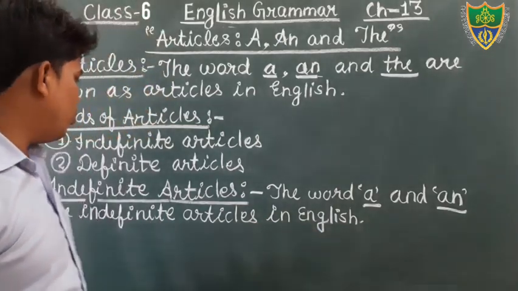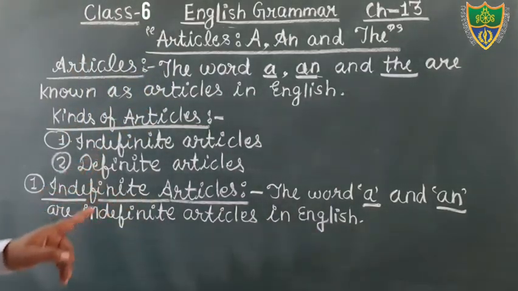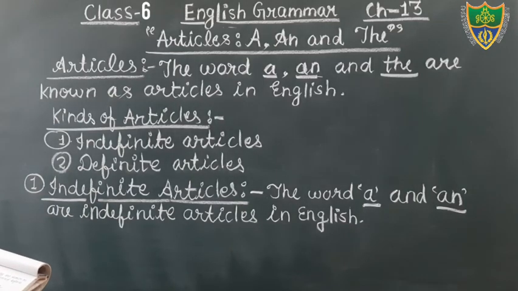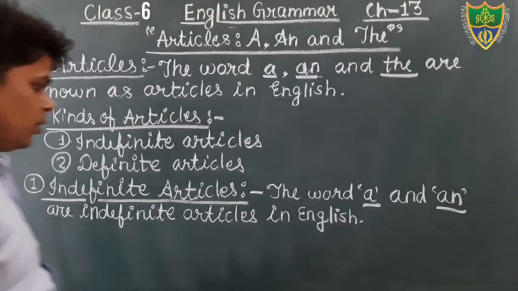Okay, students, so just write down, the words a and an are indefinite articles in English.